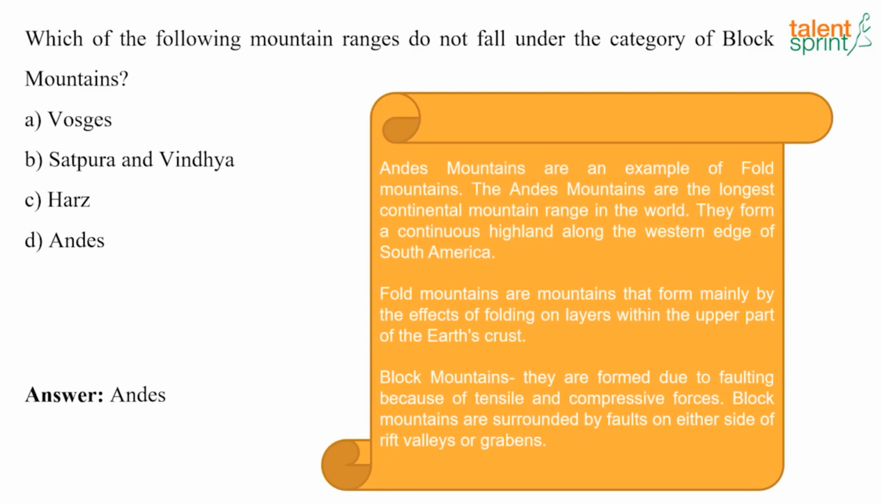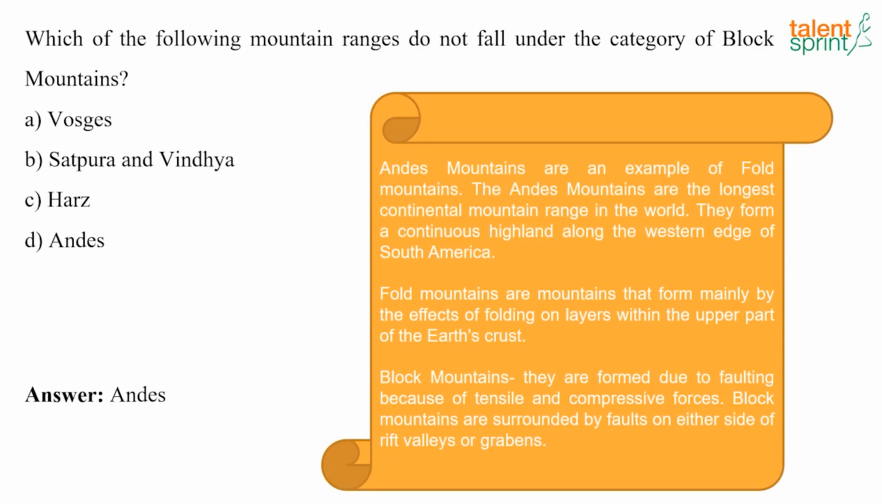So fold mountains are the mountains that form mainly by the effects of folding on a layer within the upper part of the Earth's crust. And block mountains are formed due to faulting because of tensile and compressive force. And block mountains are surrounded by faults on either side of the rift valleys or grabens.